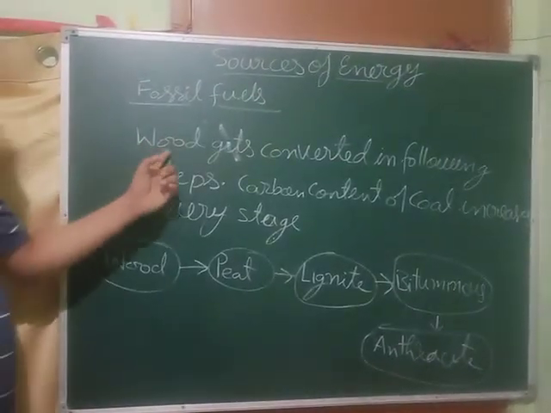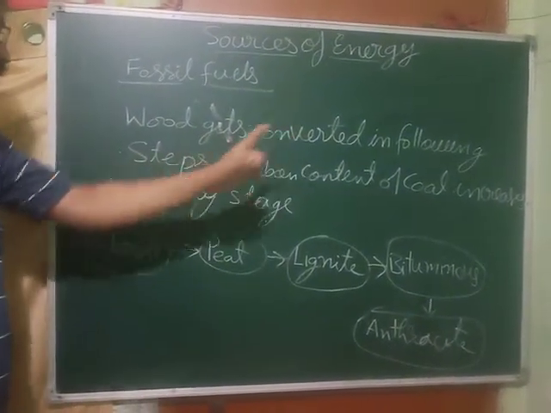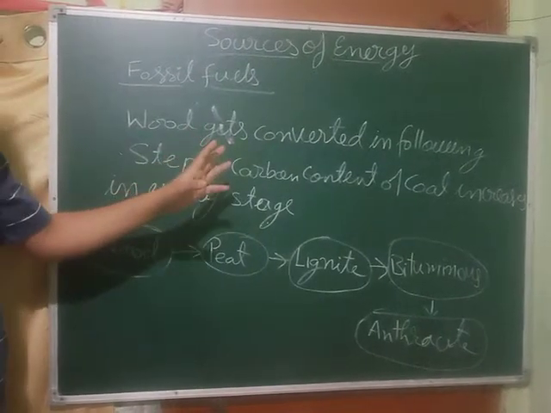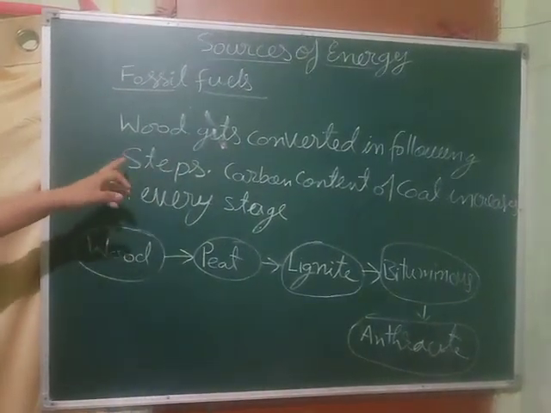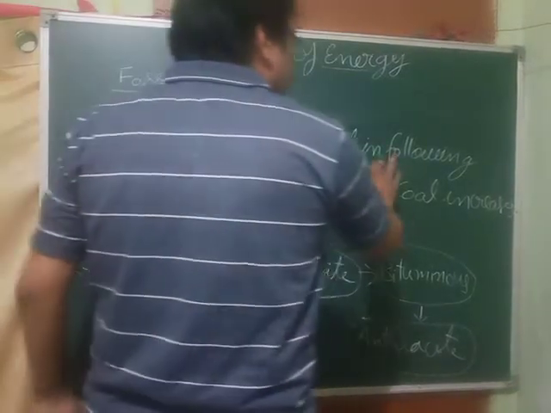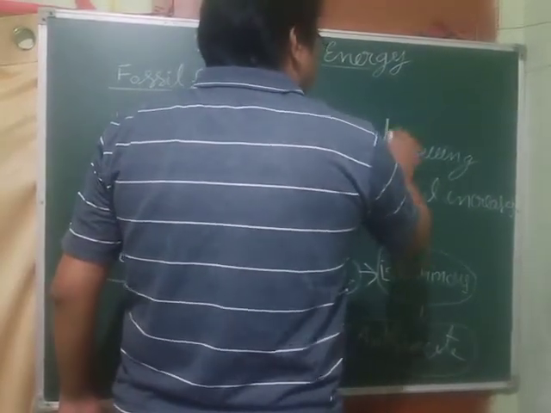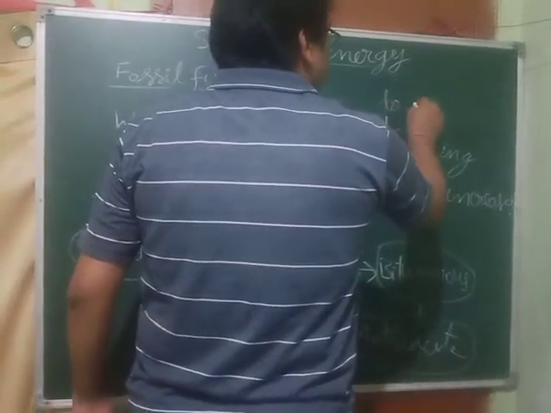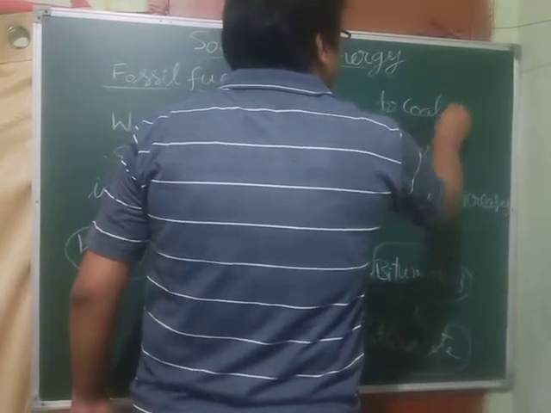See, wood gets converted into coal in the following steps.